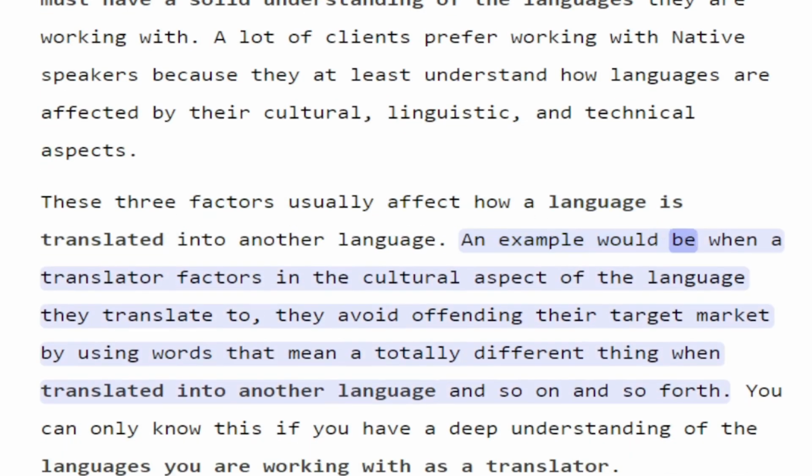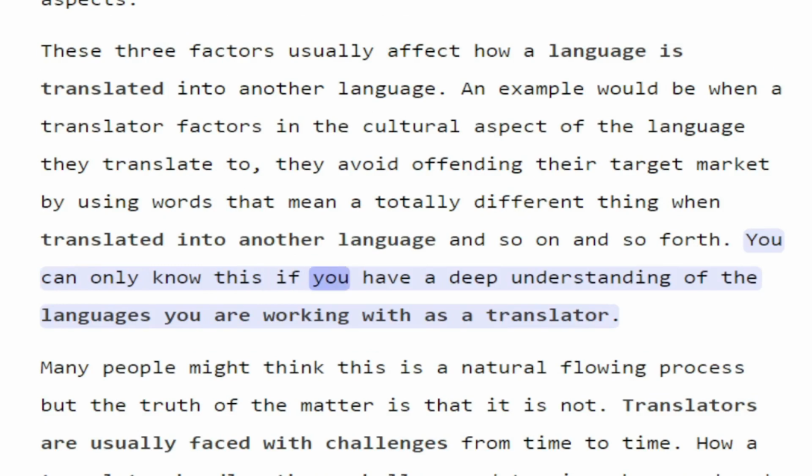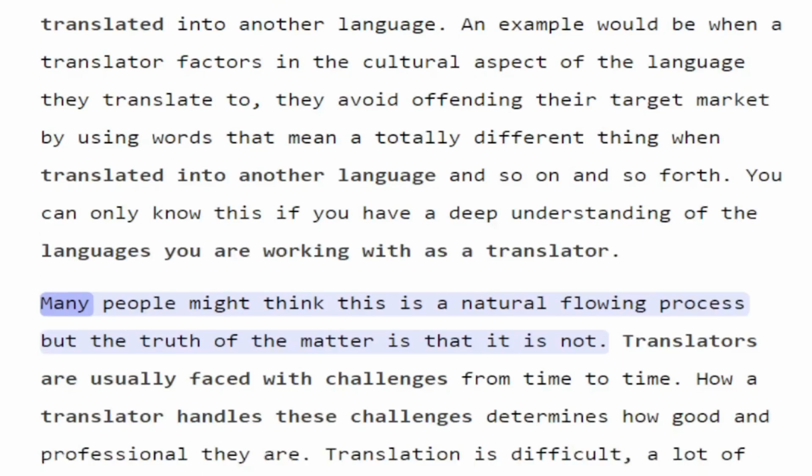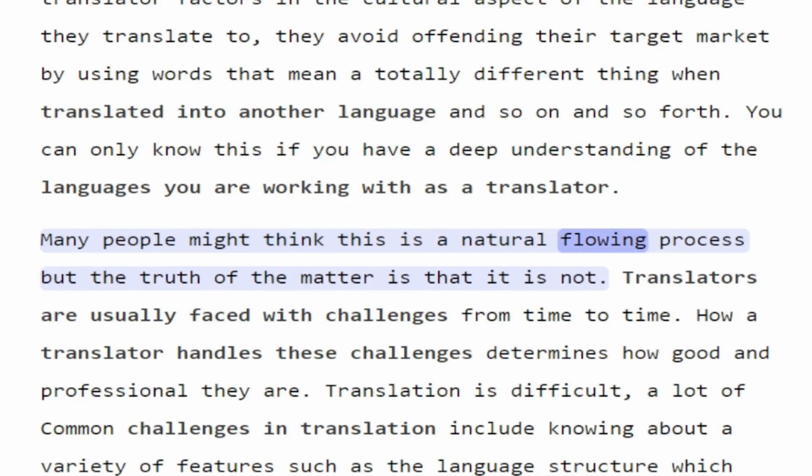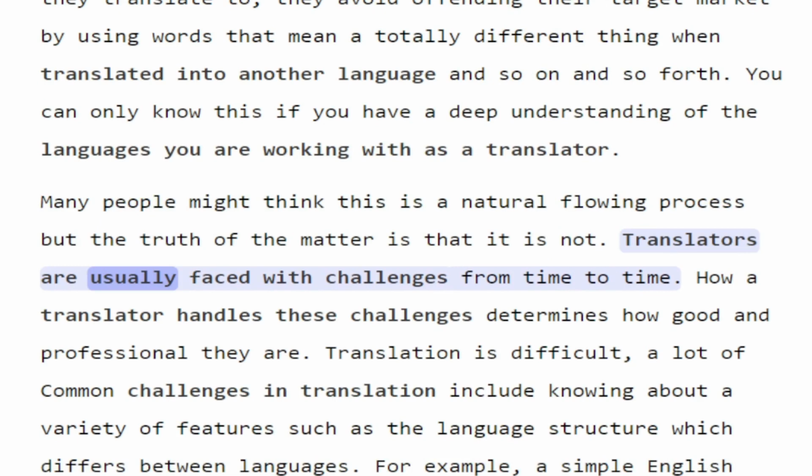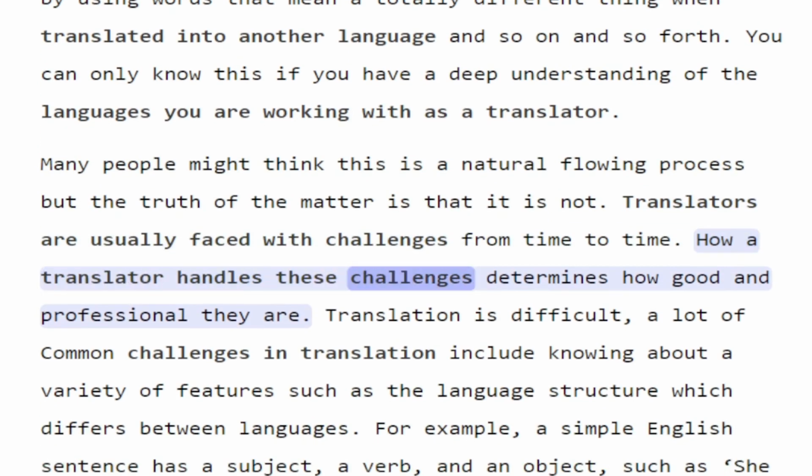An example would be when a translator factors in the cultural aspect of the language they translate to, they avoid offending their target market by using words that mean a totally different thing when translated into another language, and so on and so forth. You can only know this if you have a deep understanding of the languages you are working with as a translator. Many people might think this is a natural flowing process, but the truth of the matter is that it is not. Translators are usually faced with challenges from time to time. How a translator handles these challenges determines how good and professional they are.